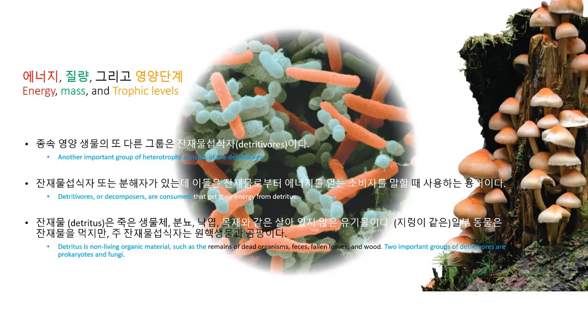Another important group of heterotrophs consists of detritivores. Detritivores or decomposers are consumers that get their energy from detritus, which is non-living organic material such as the remains of dead organisms, feces, fallen leaves and wood. Many detritivores are in turn eaten by secondary and tertiary consumers. 2 important groups of detritivores are prokaryotes and fungi.